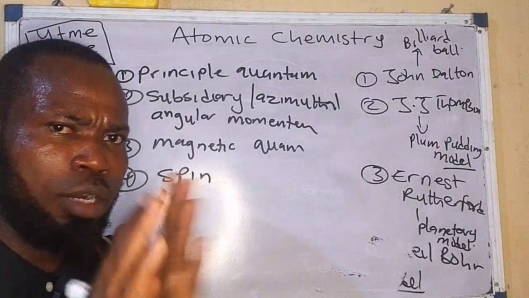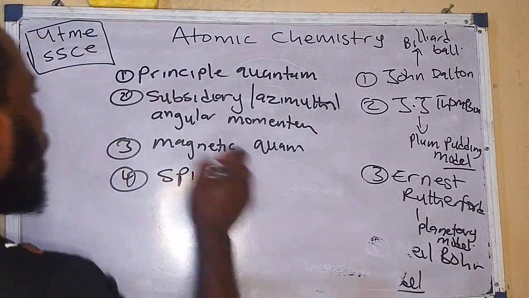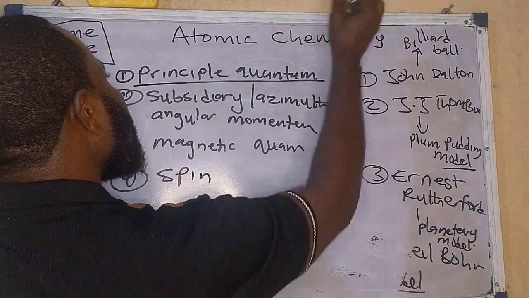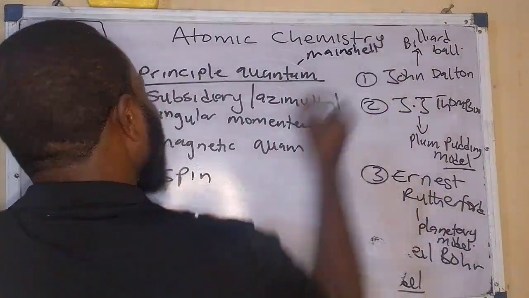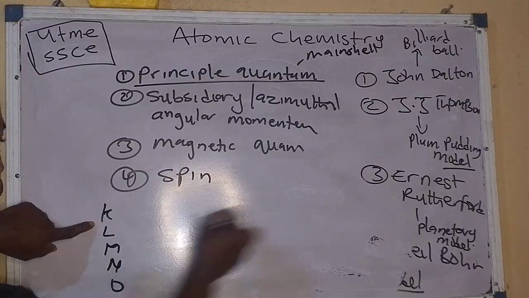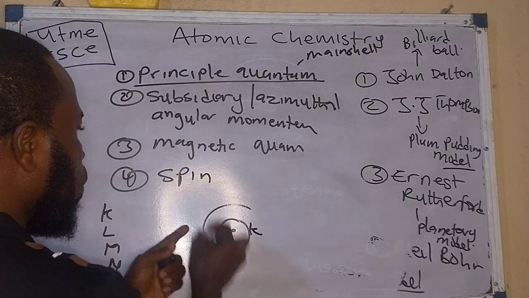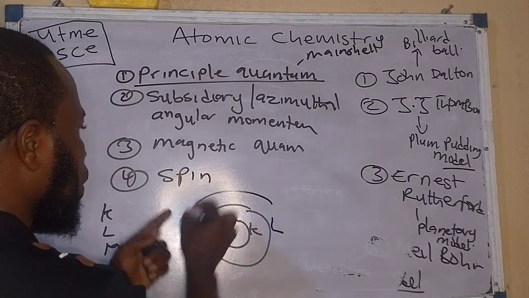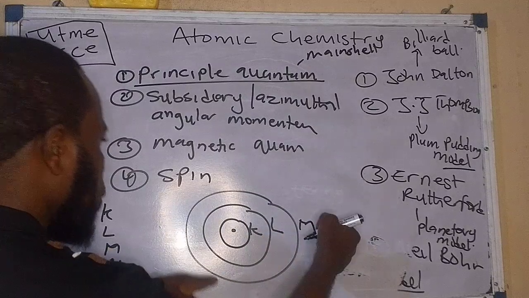Remember, I don't want the video to be too long because we still have questions to tidy. Now this principal quantum number, what does it do? First, it determines the main shell. I'm talking about the K, L, M, N, O. For instance, this is the nucleus. The first shell is the K shell, the next shell is the L shell, the other one is the M shell, and of course the other one is the N shell.